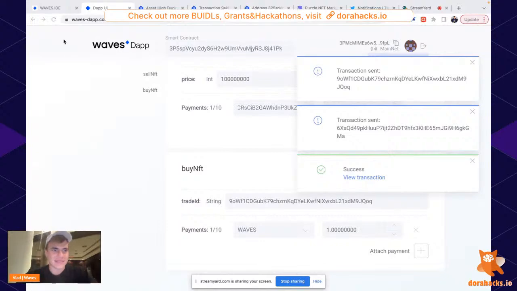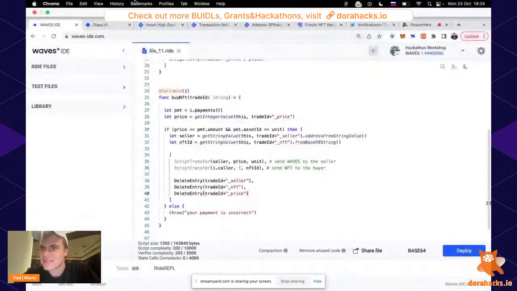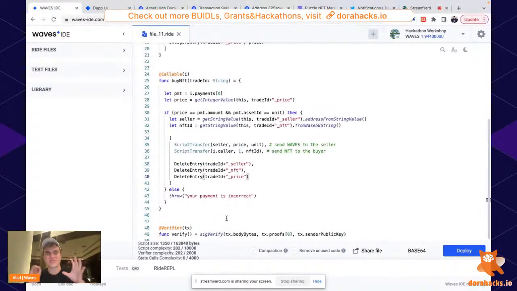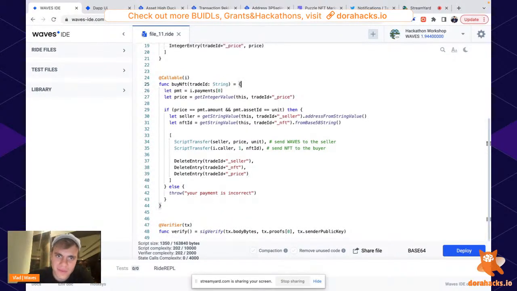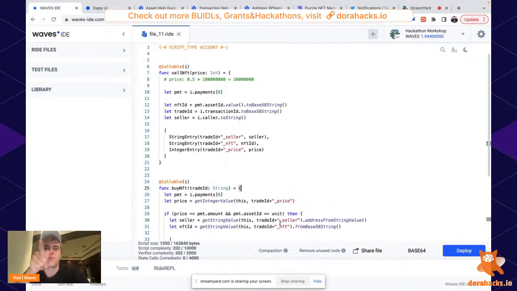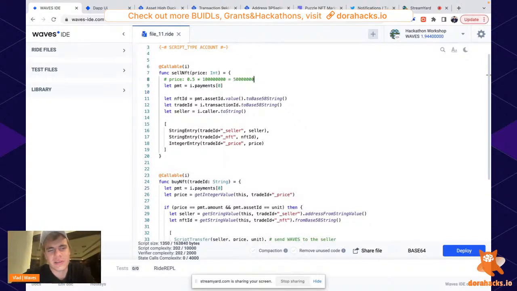Nice. So guys, in the last 20 minutes from scratch, we built a smart contract that enables trading any NFTs issued on Waves. Of course it's not the final smart contract. You need to add many things, and let it be your homework. I will leave some comments here so you know what you can extend, and that will be a good task to practice your Ride skills.